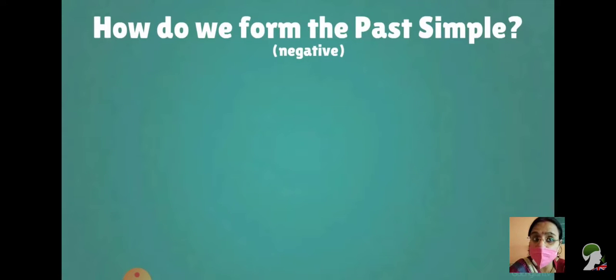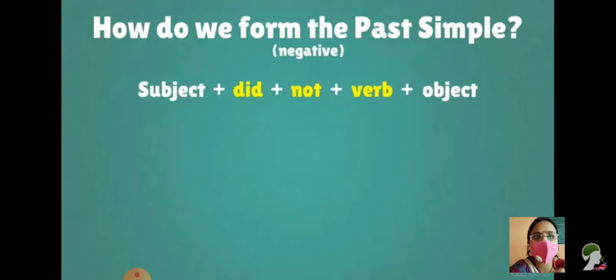So this is also a rule you should remember. Now you can see subject plus did not plus verb plus object. This is your structure to make the past simple tense sentences in negative form.